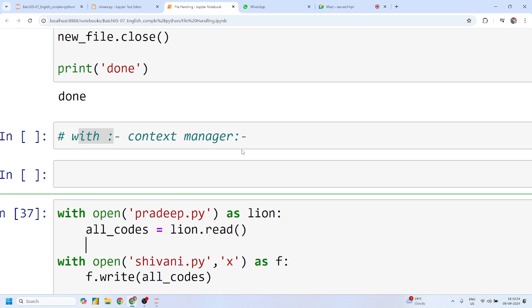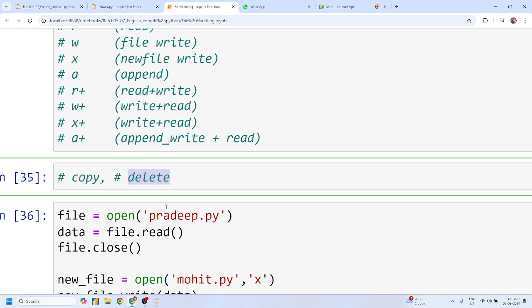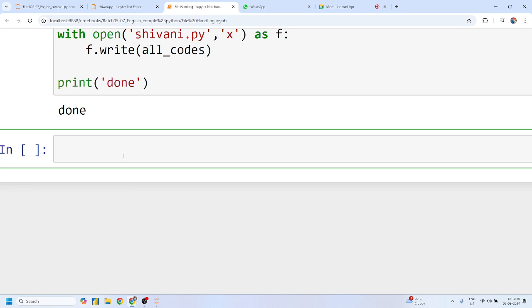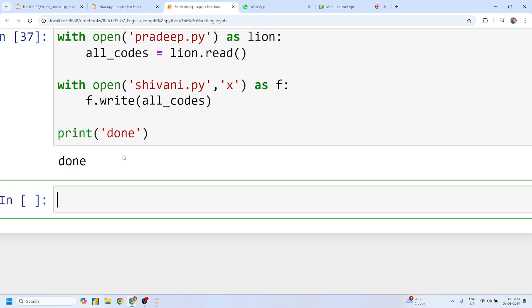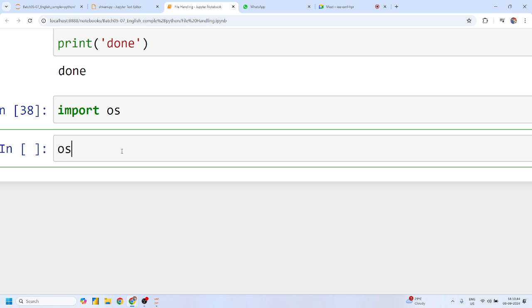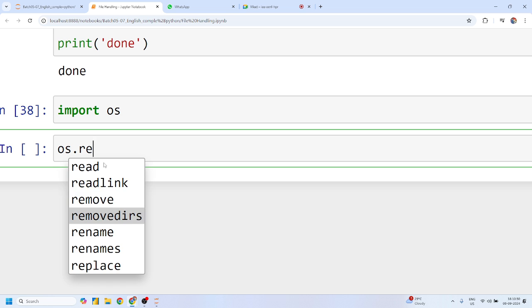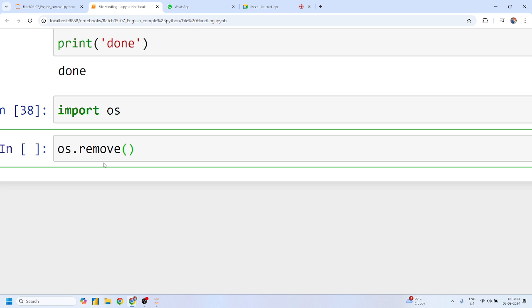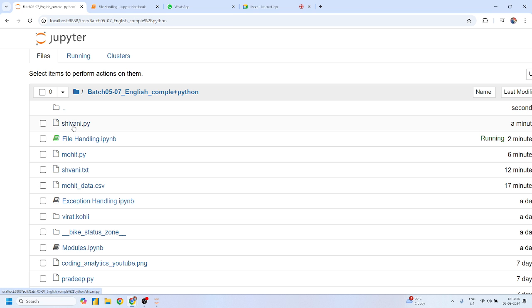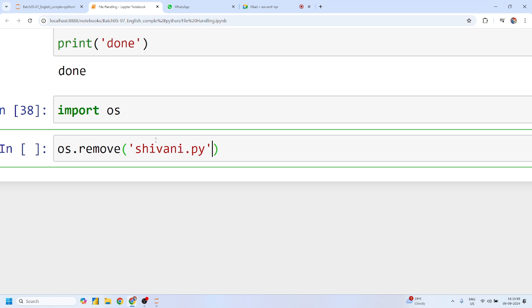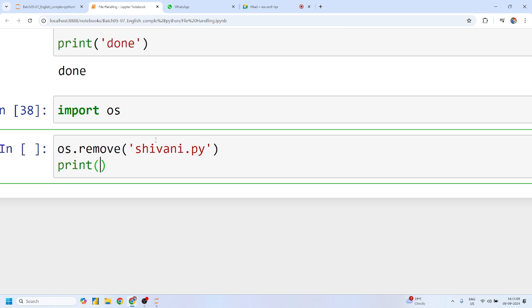So guys, the last concept is that I want to delete this file, or delete any folder, okay? This is not actually a part of file handling, but we can do this with the help of the OS module. Import os. OS means operating system. Okay, guys. I want to remove this file shivani.py. So I'll simply write os.remove. Guys, we have this file, yes or no, shivani.py. I have to simply pass the name to os.remove. What file, guys, are we removing? shivani.py. And I'll simply pass a done message.